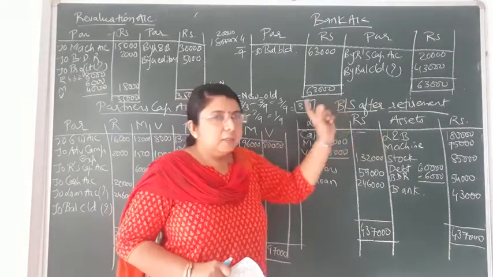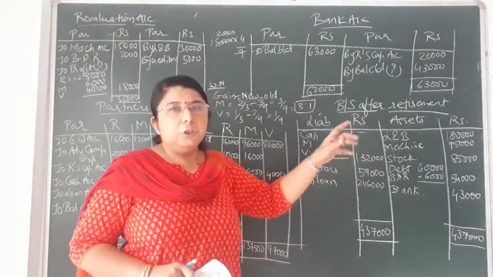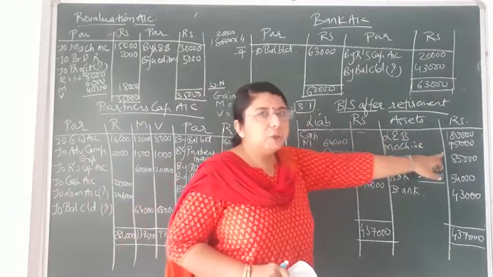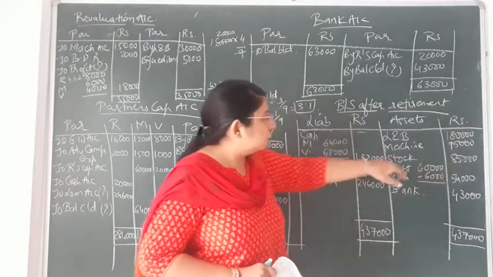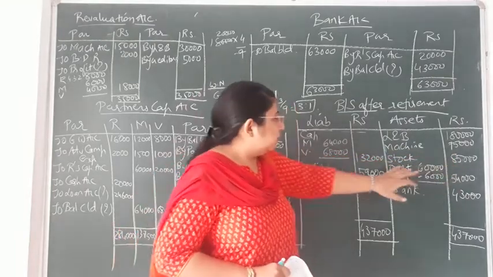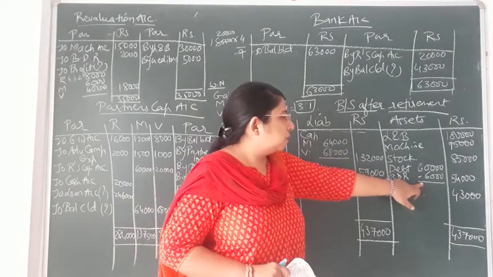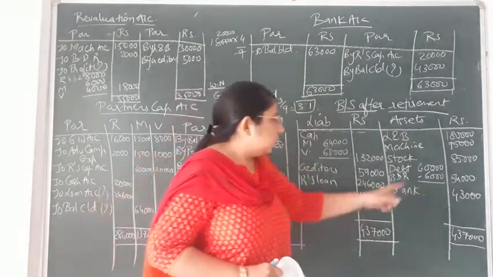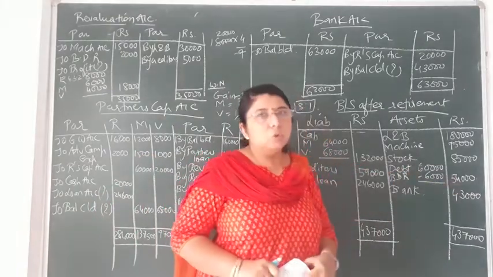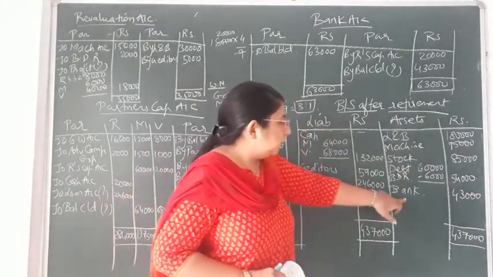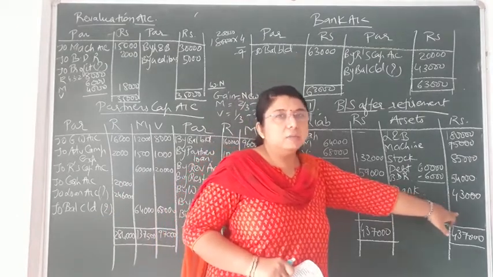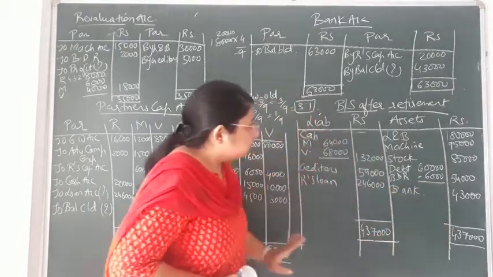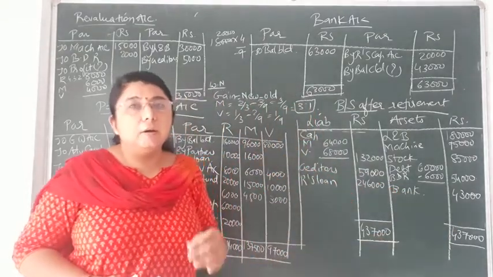In land and building, with the simultaneous entry on the asset side and liability side, we record the new value together. So land and building new value is 1,80,000. Machinery new value after deduction is 75,000. Stock is as it is, 85,000. Debtors, 60,000 minus 6,000, because instead of 4,000 the new value of the bad debt reserve is 6,000. So 60,000 minus 6,000 comes to 54,000. And the last one, the bank account, is the new closing balance that we have found out, that is 43,000.